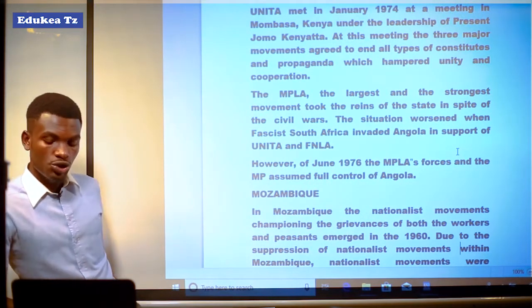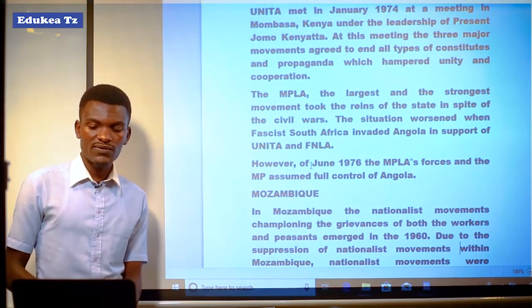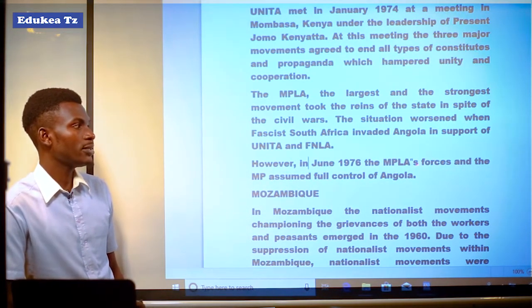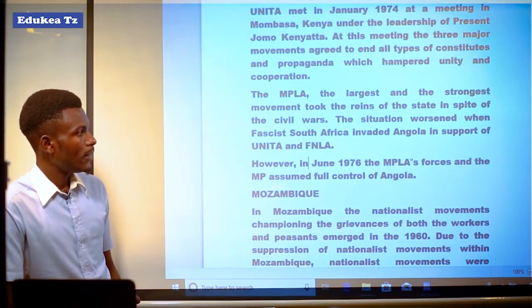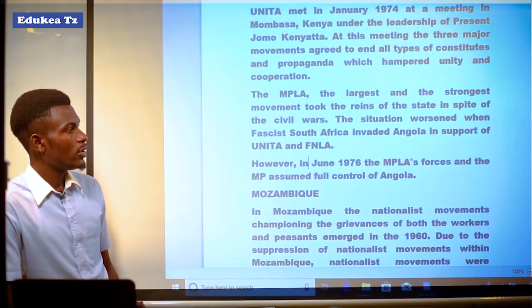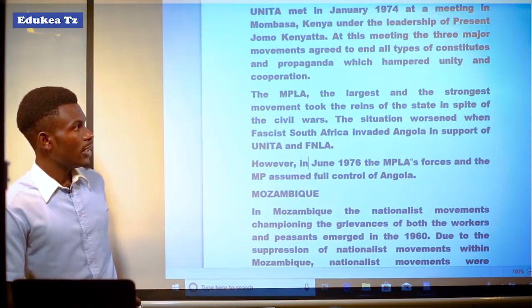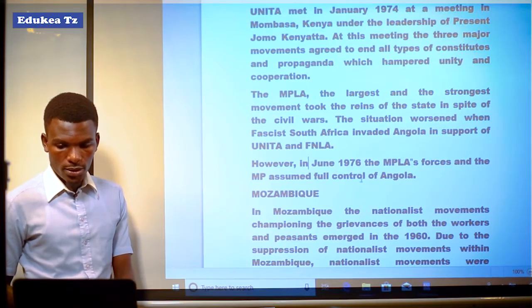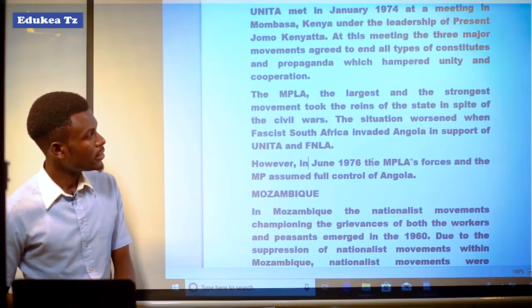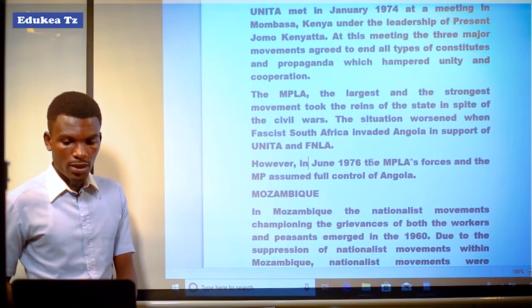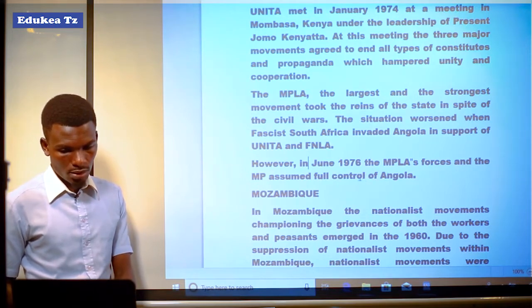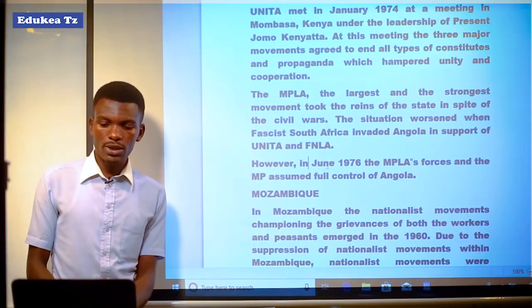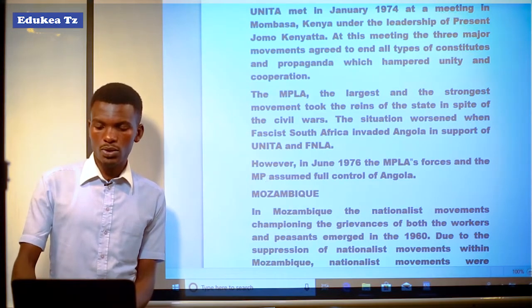However, in June 1976, the MPLA's force assumed the full control of Angola.